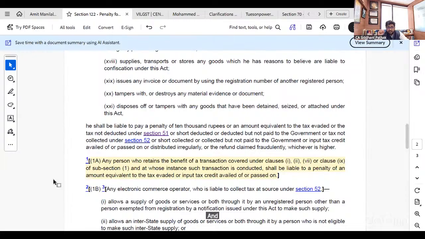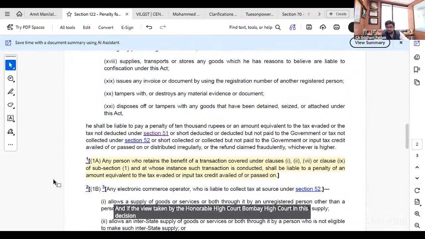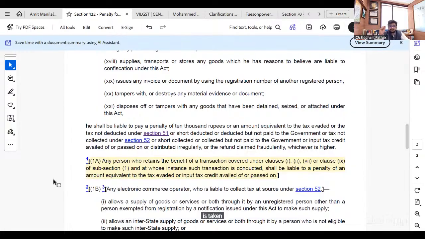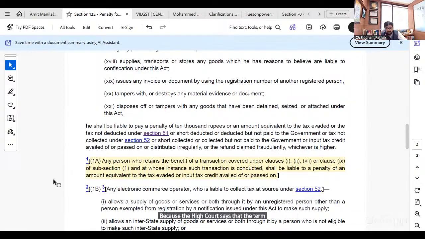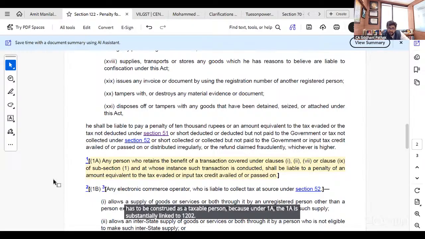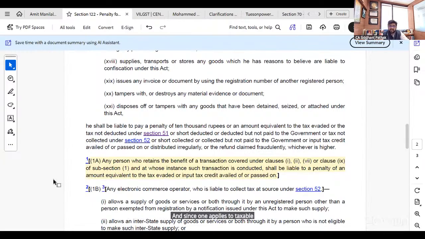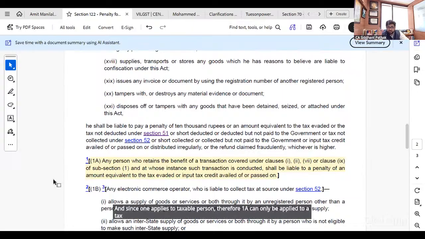And if the view taken by the Honorable Bombay High Court in this decision is taken, then that mastermind will always be able to escape saying that I am not the taxable person. Because the High Court says that the term any person employed in subsection 1A has to be construed as a taxable person, because 1A is substantially linked to 122(1). And since 1 applies to a taxable person, therefore 1A can only be applied to a taxable person. And through this technical interpretation, they say that it cannot be applied to any person.